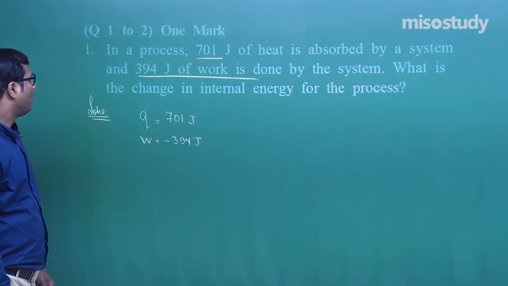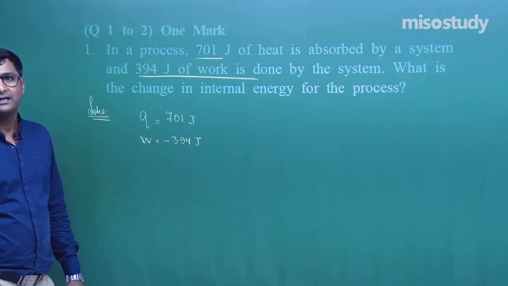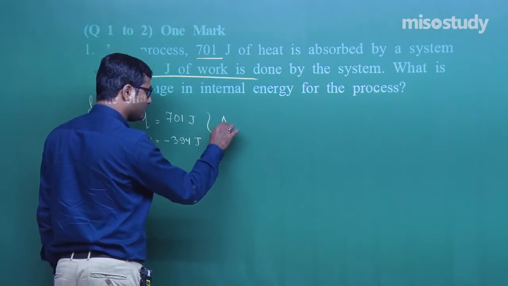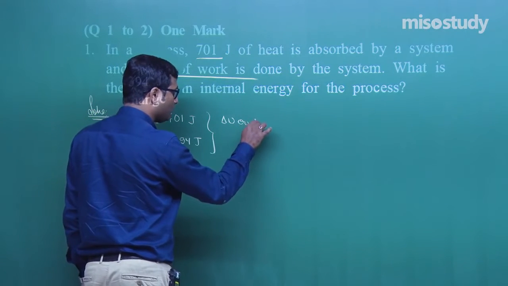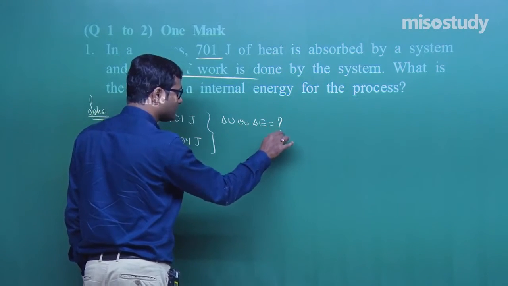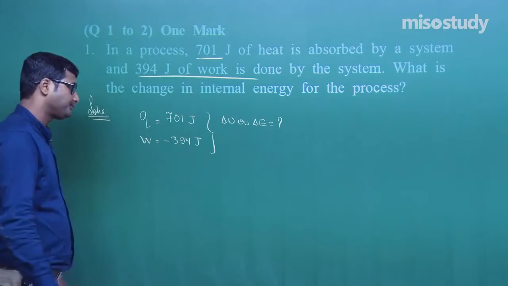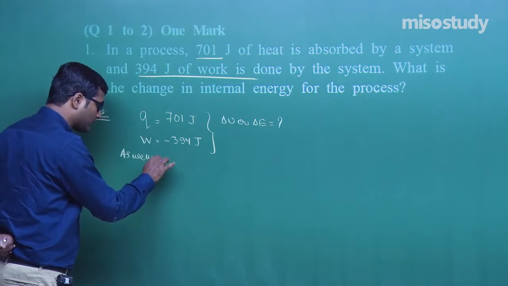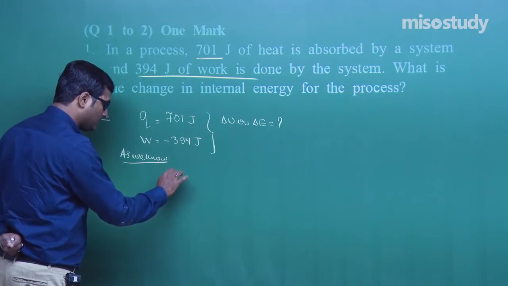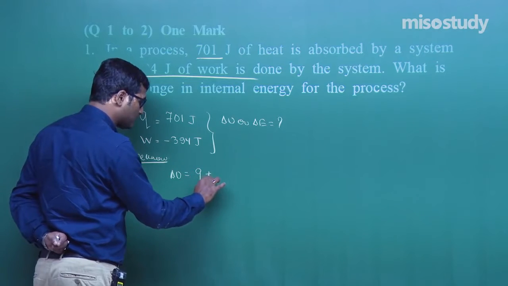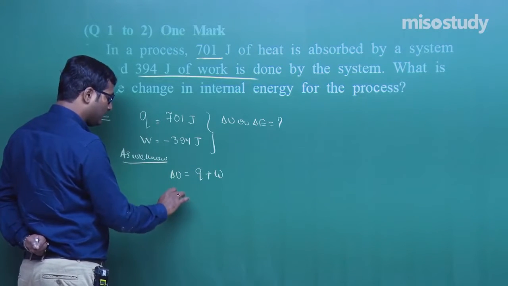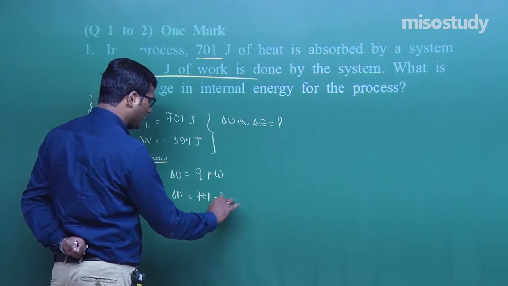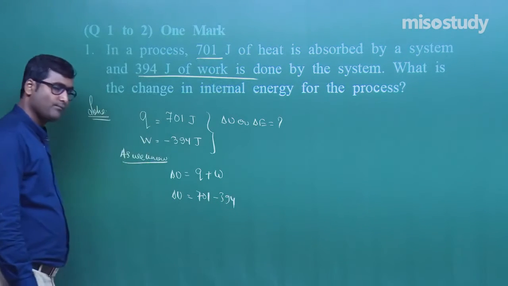What is the change in internal energy for the process? Given here, change in internal energy, that is delta U, or you have to find delta E. As we know, according to the first law of thermodynamics, delta U is equal to Q plus W, and delta U is equal to 701 minus 394.